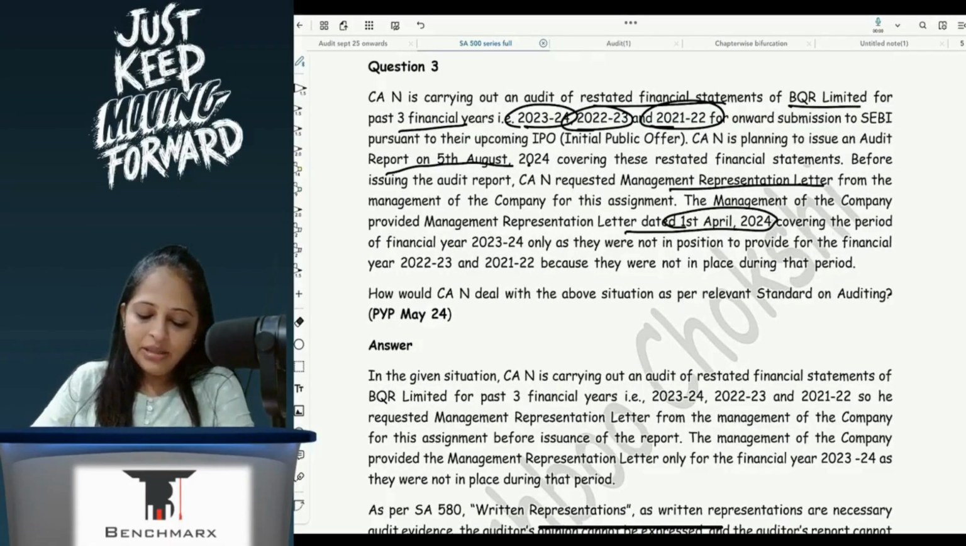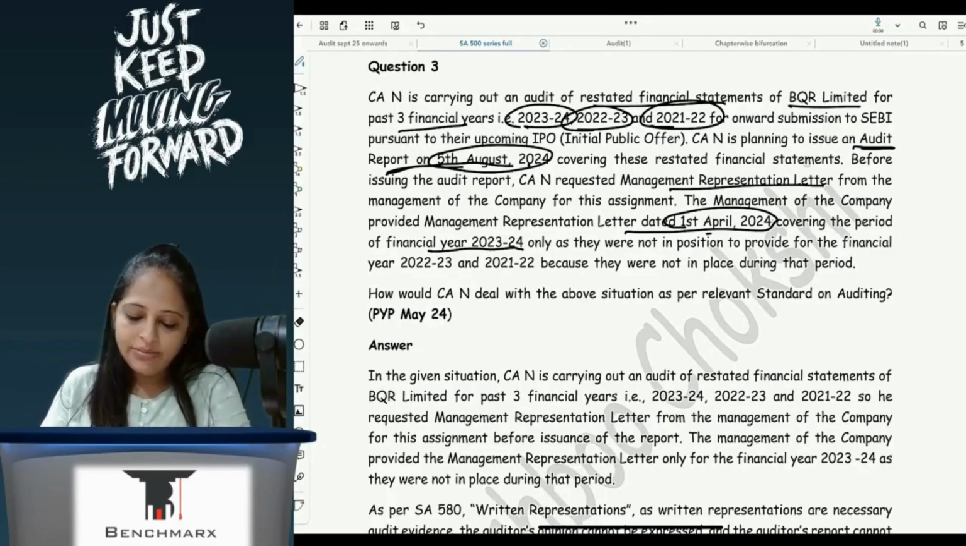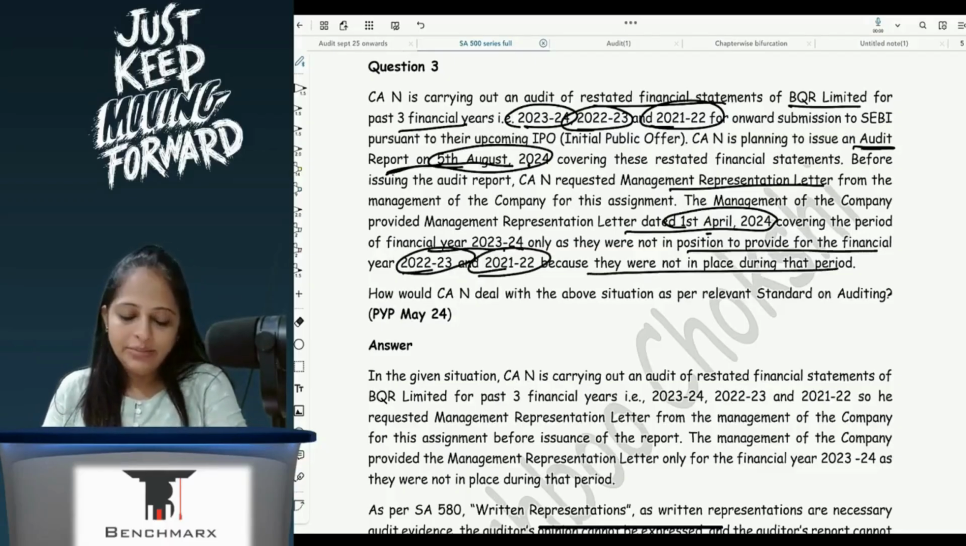covering the period 23-24. So audit report is on 5th of August, representation letter 1st April, for the year 23-24, as they were not in a position to provide for 22-23 and 21-22 because they were not in place during that period. How will CAN deal with the situation?